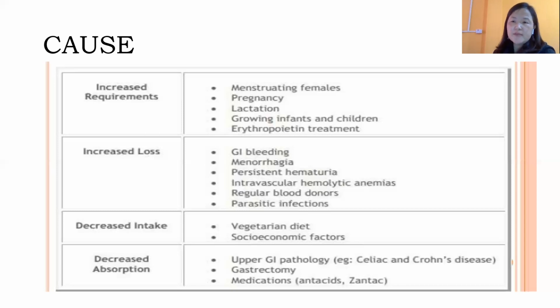Then there is decreased absorption. Suppose, for example, you're taking all the minerals or vitamins which are helpful for formation of RBC, but once you take them, your body is not able to digest or absorb them. So in that case also you can suffer from anemia, wherein upper GI tract में Crohn's disease हो गया, gastrectomy हो गया, or if you're taking some medications. So these are the causes of anemia.